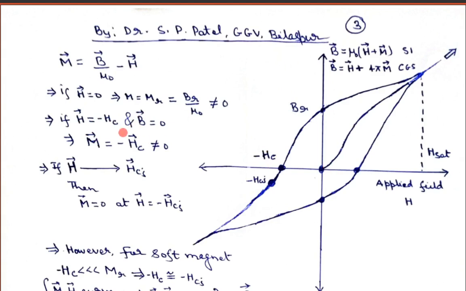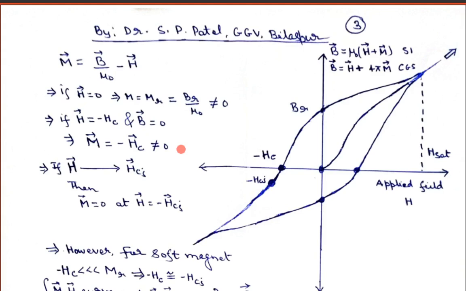If you substitute this value, when H becomes equal to Hc and B becomes equal to 0 at this point, then you get some magnetization M equal to minus Mc, and that is not 0.